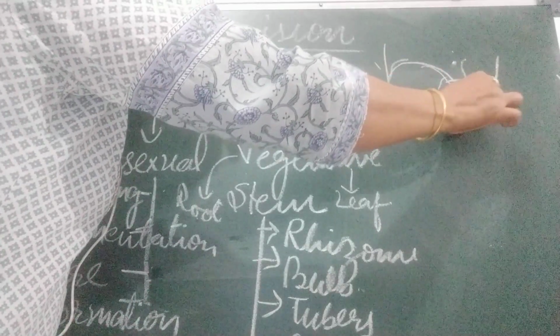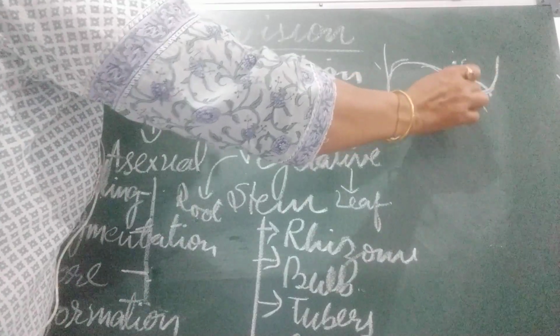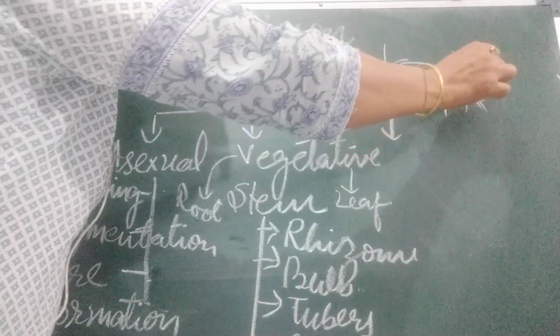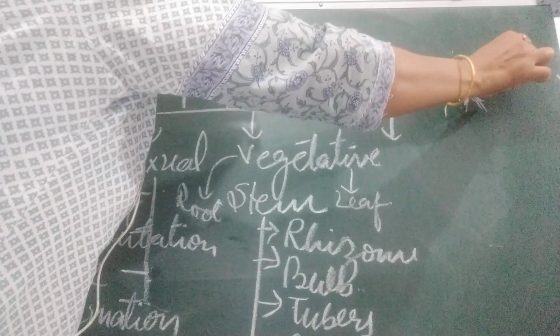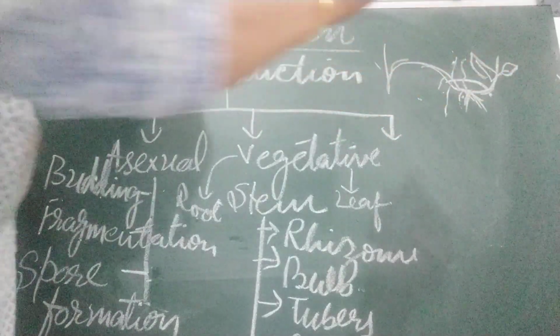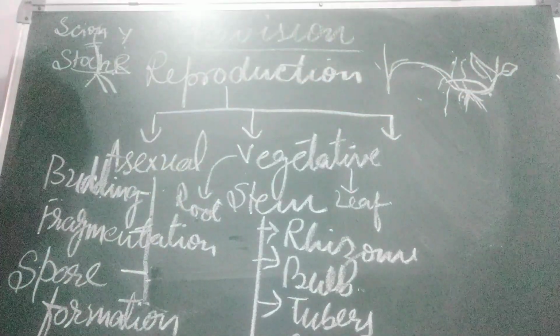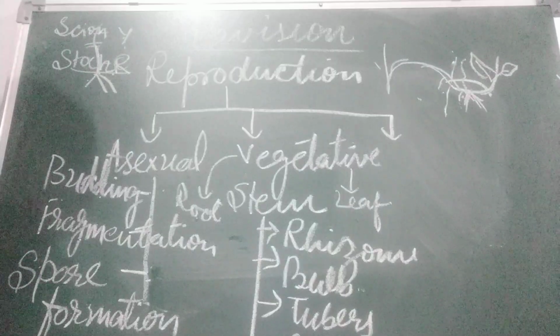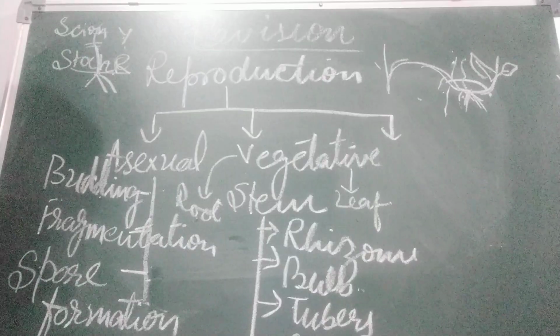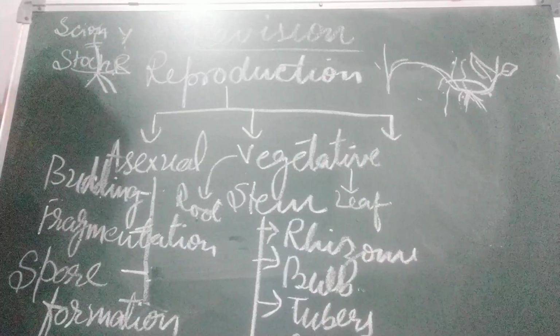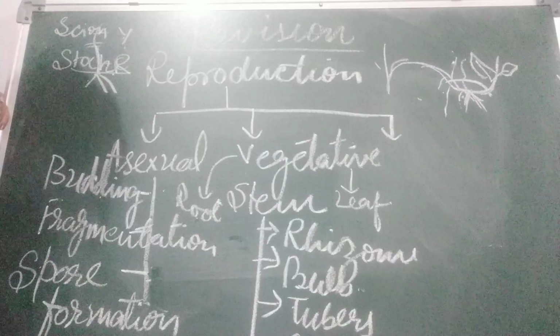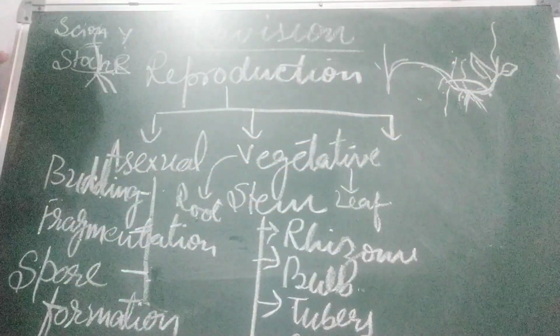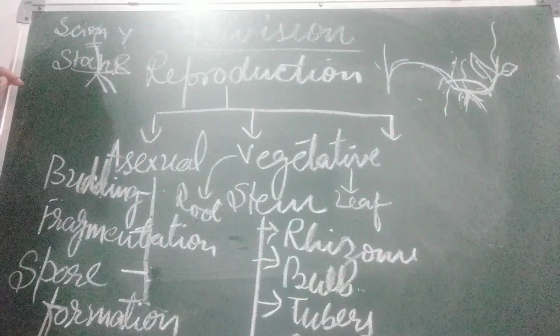Like this part, roots have now grown here, and this part of the branch is going to behave like a new plant. After some time roots arise from the branch and grow downward. The branch can then be cut off from the parent plant and allowed to grow into a new plant. Okay, next is tissue culture.